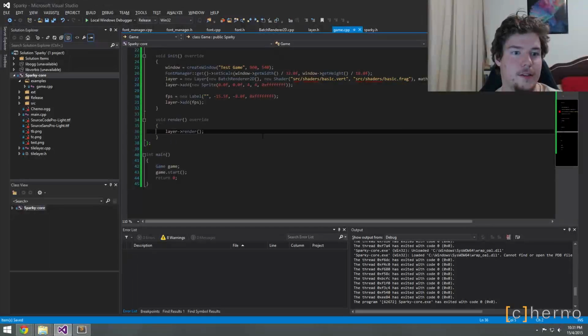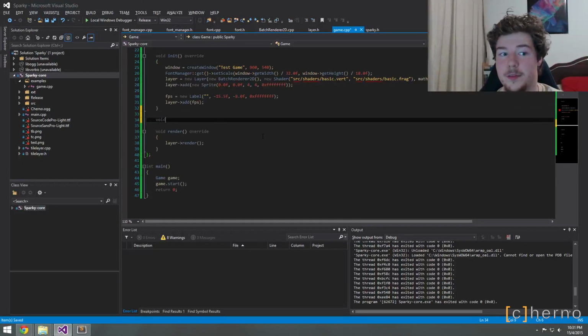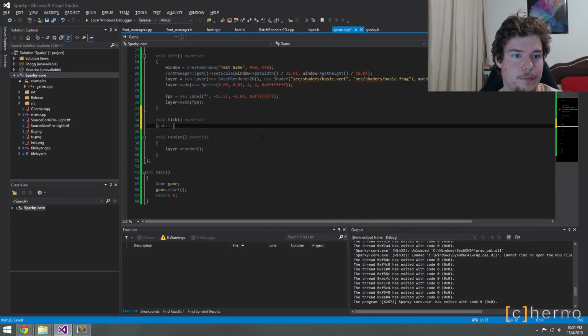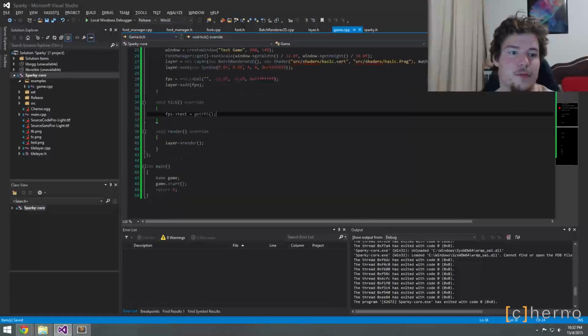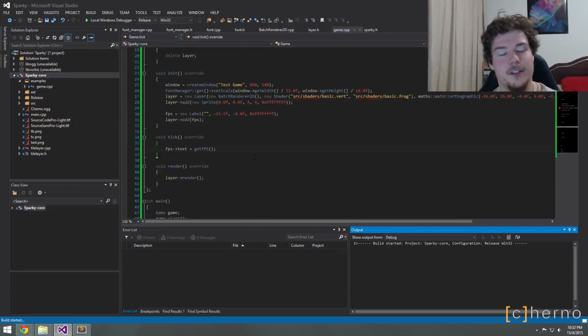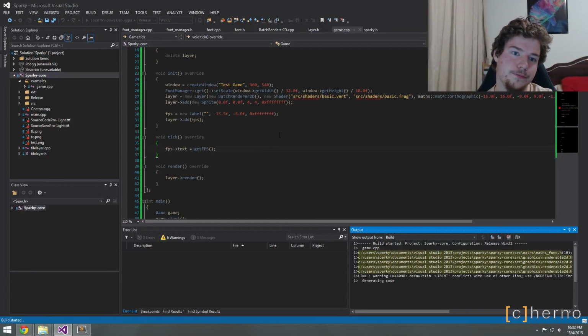Add FPS. Oh, you know what we could do? At this point, we can override tick and set FPS dot text equal to get FPS, which I think is an unsigned, but whatever, the version should totally work. Let's just try this and see what happens.